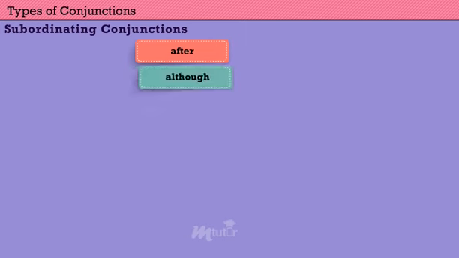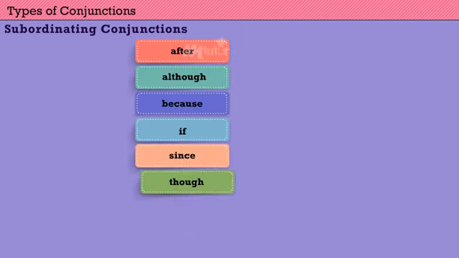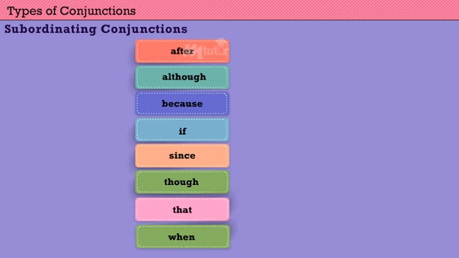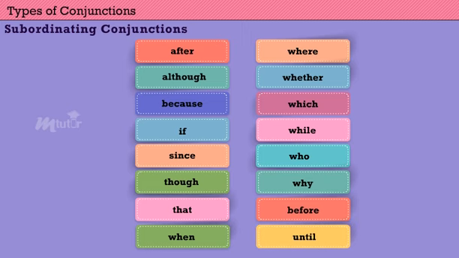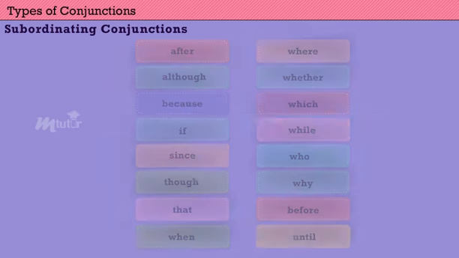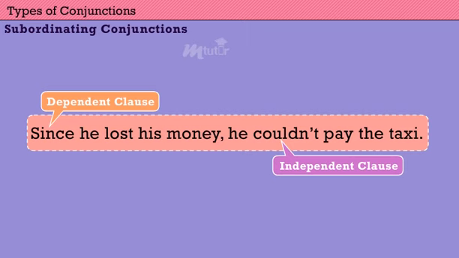After, although, because, if, since, though, that, when, where, whether, which, while, who, why, before, until are the subordinating conjunctions. Example: since he lost his money, he couldn't pay the taxi. Since he lost his money is the dependent clause. It is attached to the independent clause, he couldn't pay the taxi, with a comma.